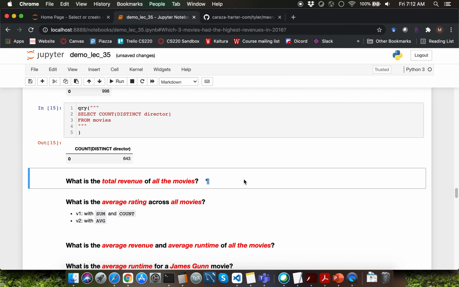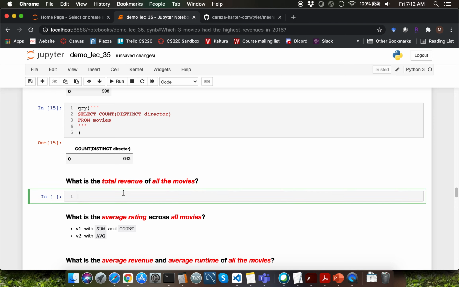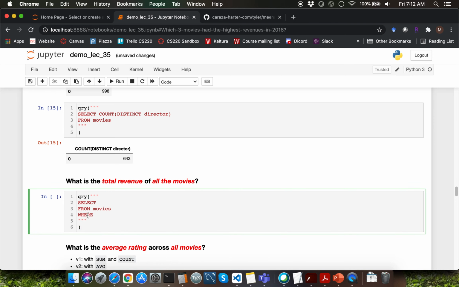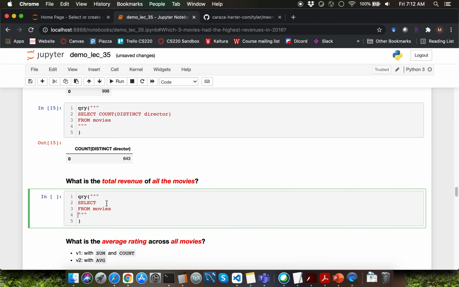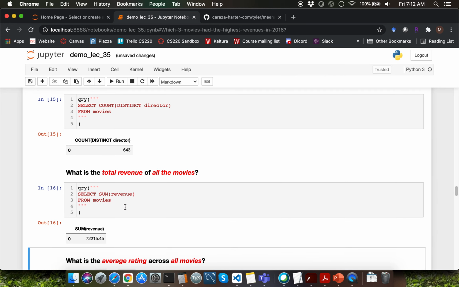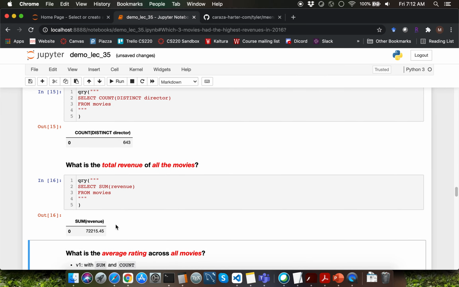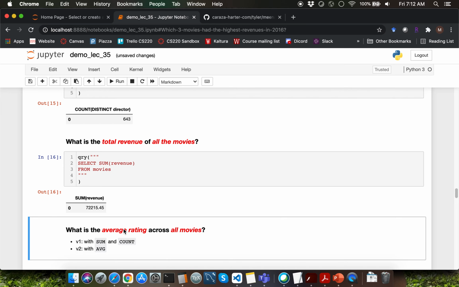Let's move on to the next question, which is asking what is the total revenue of all the movies. Once again, I don't need the where clause. I need the sum keyword here. What do I want to sum up? I need to sum up the revenue column. Recall that I mentioned the original entries have revenue column values in millions. So this particular summed up value is in the order of billions.